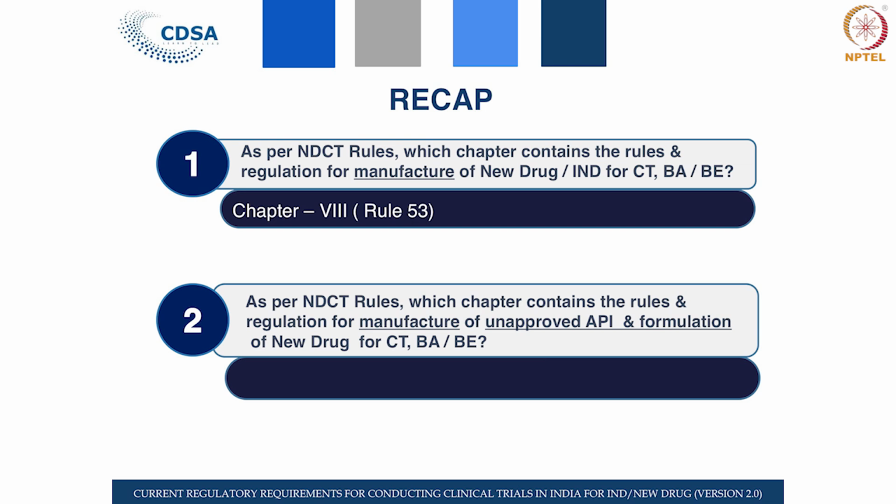Let us see. Chapter 8, the same chapter, we have only gone through one part of chapter 8, but the rules are different. Rules 59, 60 and 61, and it is very important to understand the rules, because as I said again and again, you should always refer back to the rules and read the content to understand what conditions you should comply with.